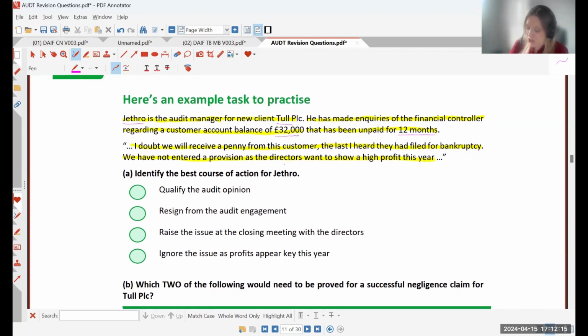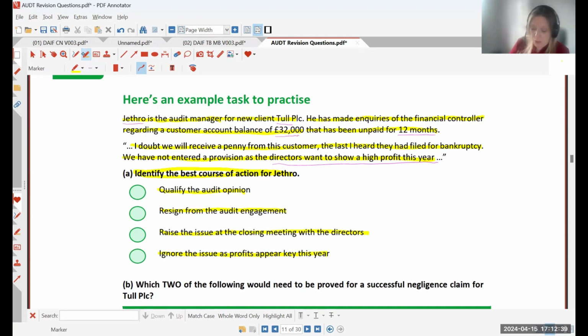And the directors want to show a high profit this year. So let's just have a look at the actual task. Identify the best course of action for Jethro. Qualify the audit opinion. Resign from the audit engagement. Raise the issue at the closing meeting with the directors, or ignore the issue as profits appear key this year.